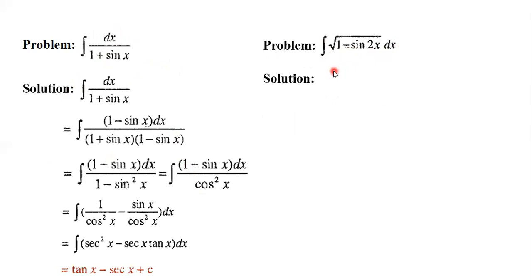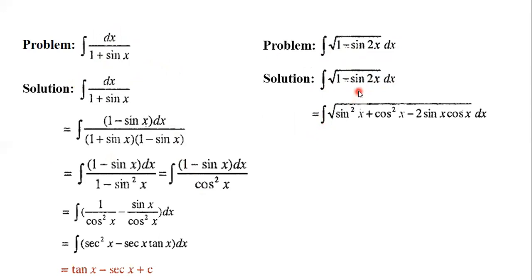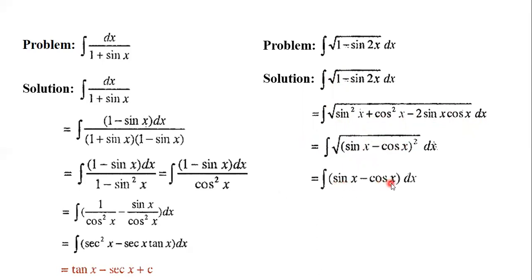Here we actually use a trigonometric formula. Integration of 1 minus sin 2x. Here we know that sin 2x is 2 sin x cos x, and we can use 1 is sin square x plus cos square x. So sin square x plus cos square x minus 2 sin x cos x. Now here it is a formula, that is square root of sin x minus cos x whole square, or we can write cos x minus sin x squared. So the square and square root cancel out, then we get sin x minus cos x, dx.